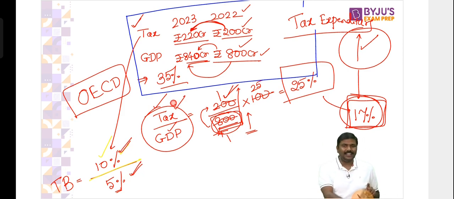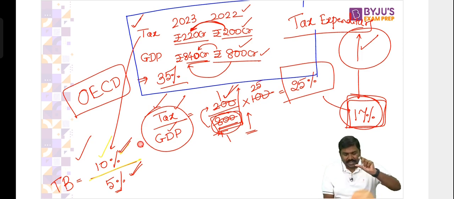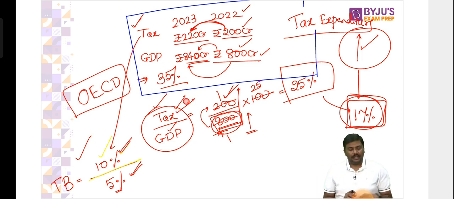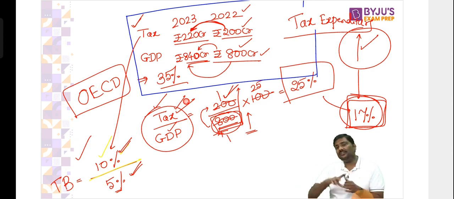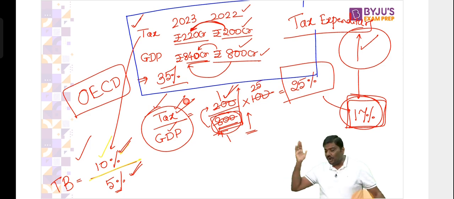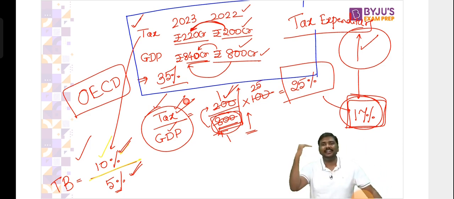Don't say, sir, both are one and the same. Both are not one and the same. In the tax to GDP ratio, I'm simply calculating tax divided by GDP. In tax buoyancy, I'm calculating, as a result of the GDP growth rate, how much is the growth in the tax revenue collection? Now, don't you think if there is growth in the economy, taxes should also increase? It should make perfect sense to you.